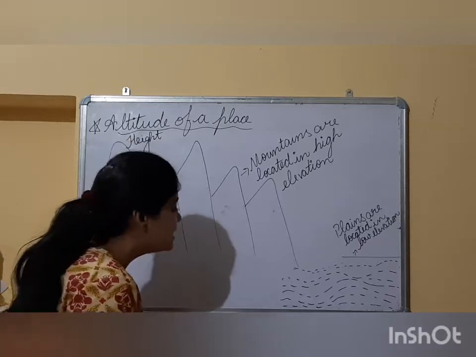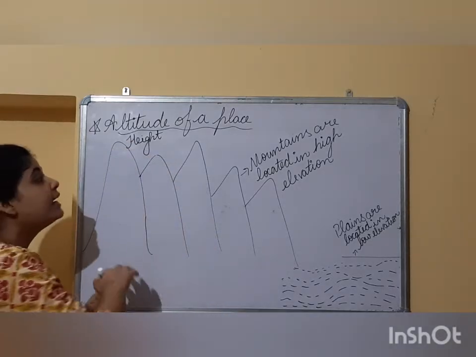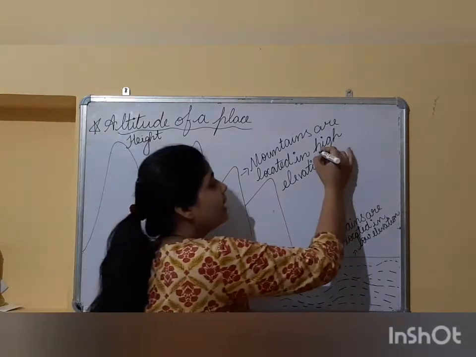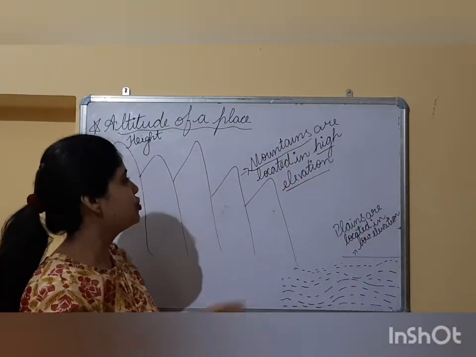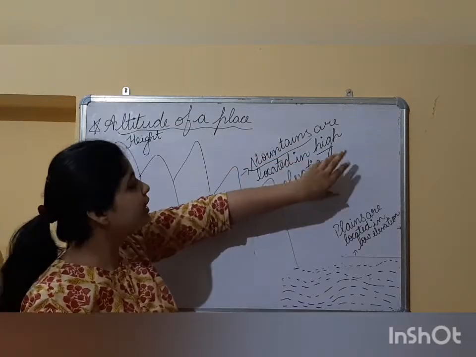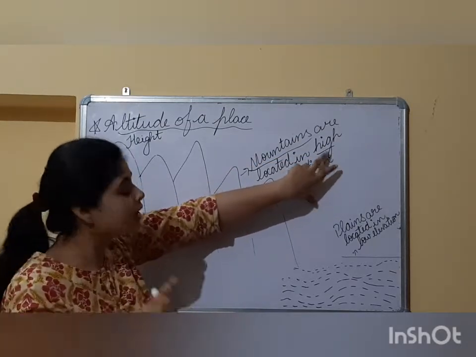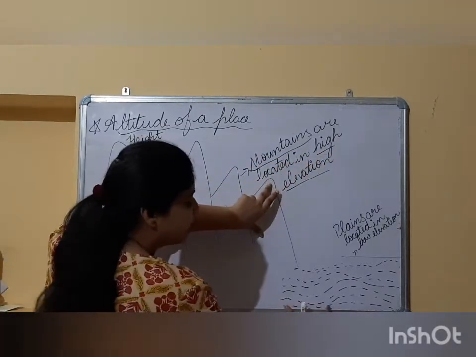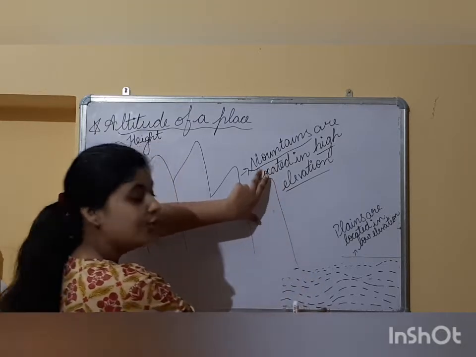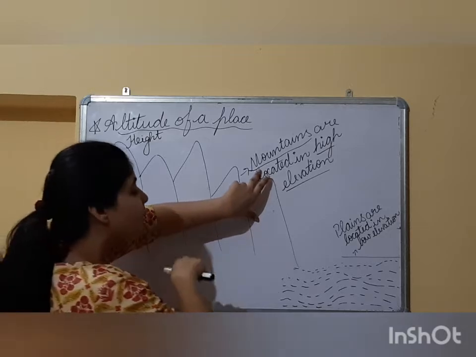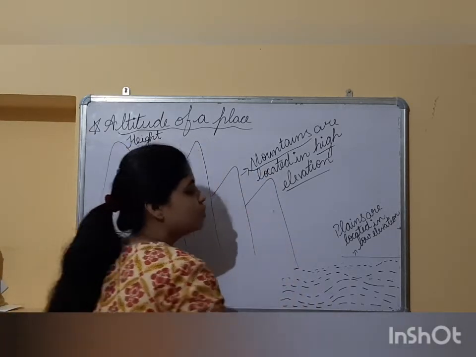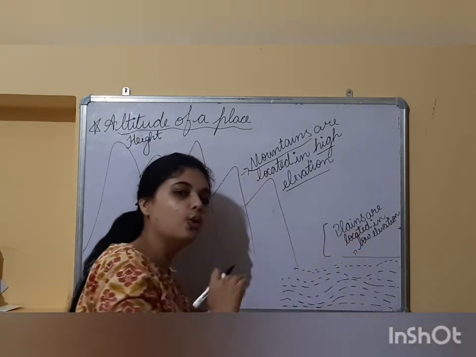The places which are located at height, in high elevation, like mountains and hill stations, compared from the sea level, will be much colder as compared to the places which are located on plains, meaning lower altitude.